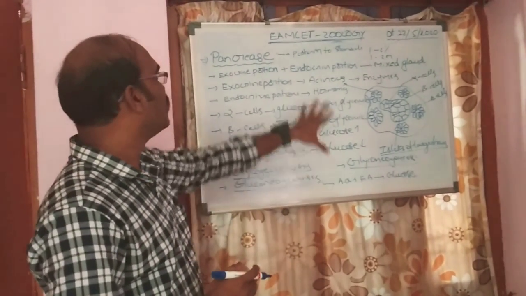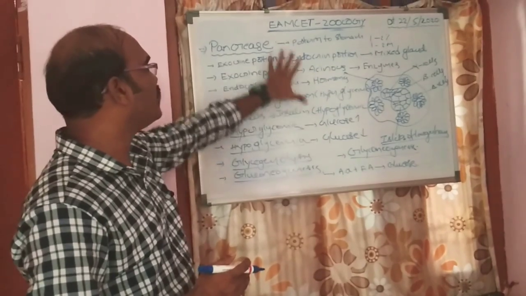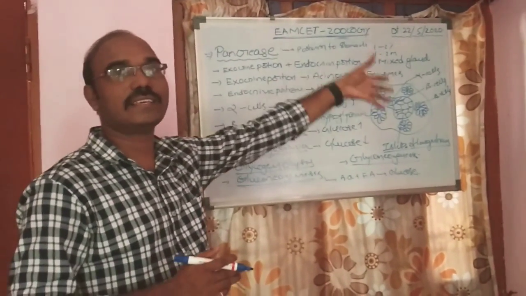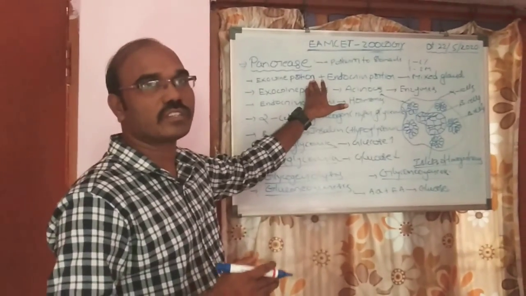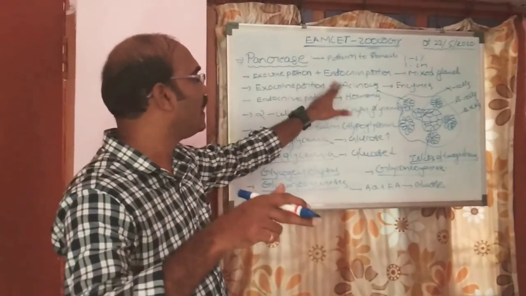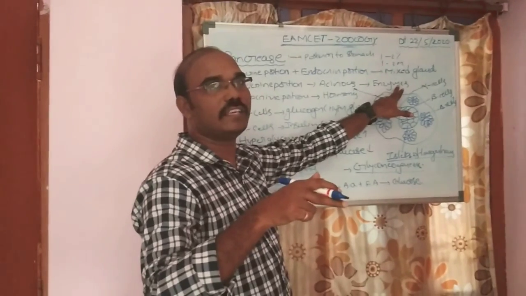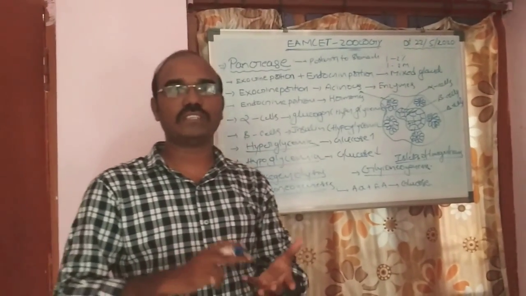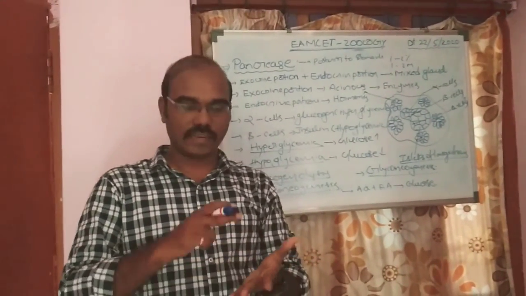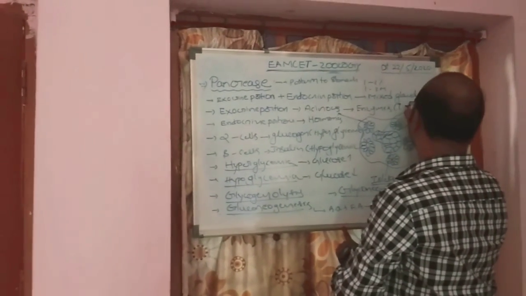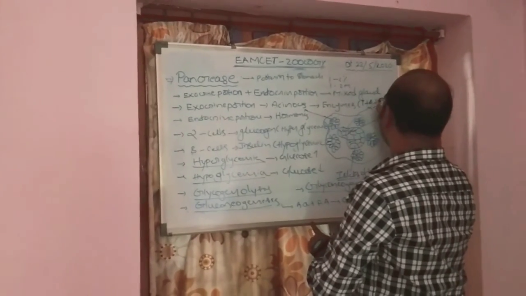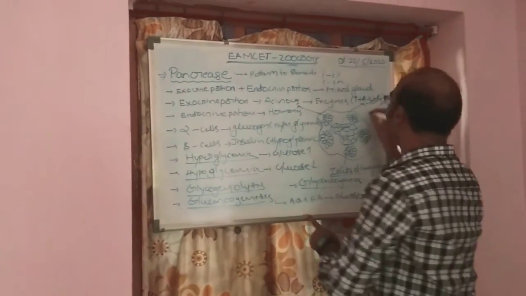So these are about the pancreas and its secretions. The exocrine portion of the pancreas secretes chemicals called enzymes. We see trypsin, chymotrypsin, amylase, and lipase. These four kinds of enzymes are released.